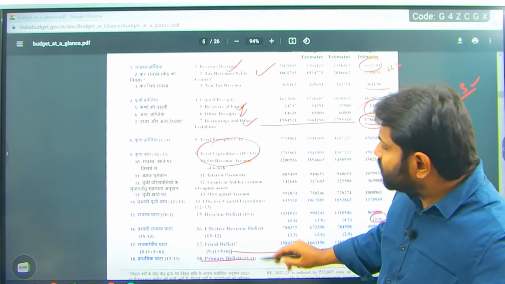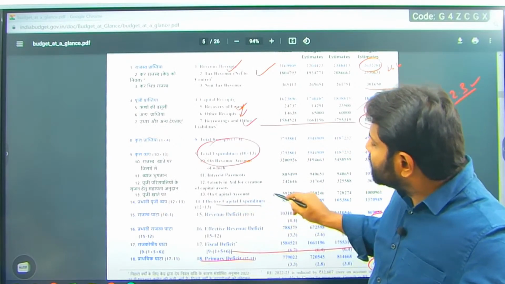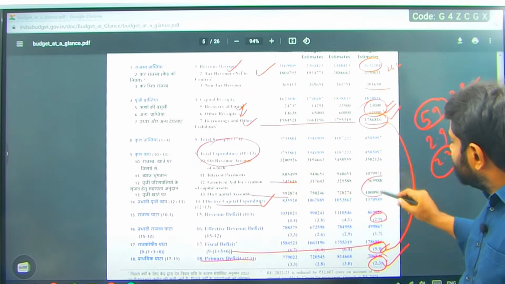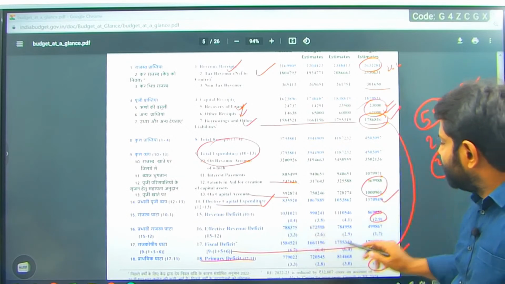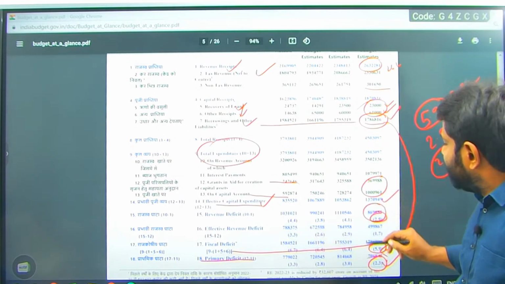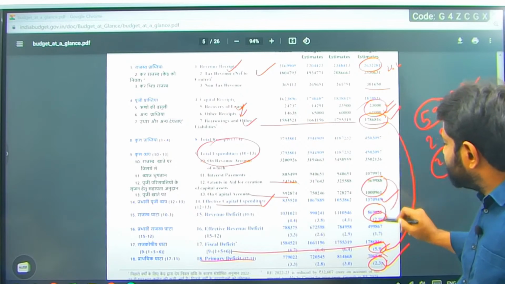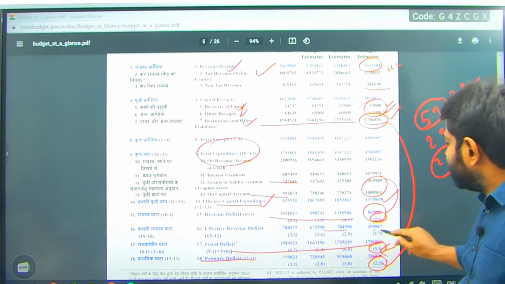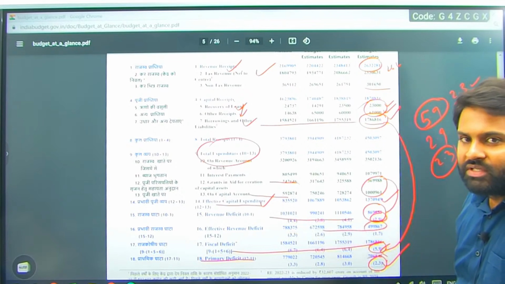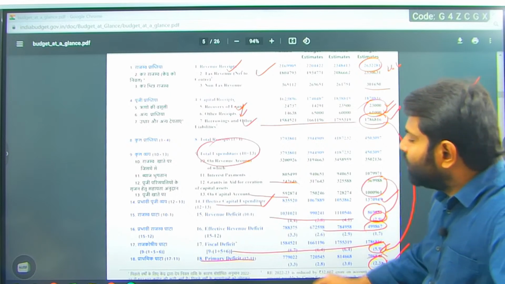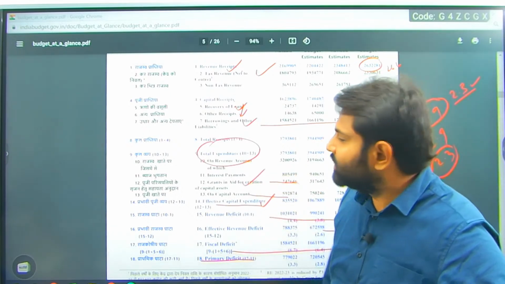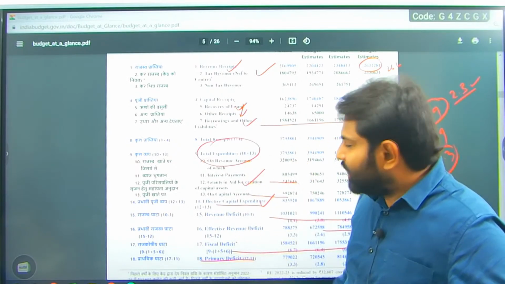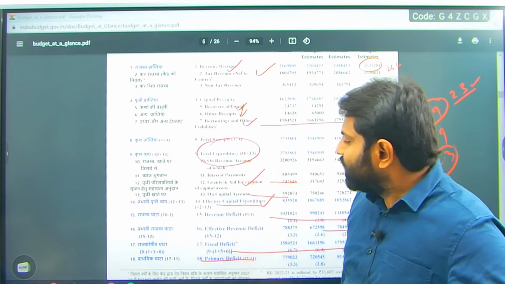If you take the effective capital expenditure, you need to add capital account grants for creation. Similarly, if you take the revenue deficit and remove this particular thing from it, that will become effective revenue deficit. From revenue deficit you need to remove grant in aid for creation of capital assets, whereas for effective capital expenditure, you need to add that grant in aid for creation of capital assets.